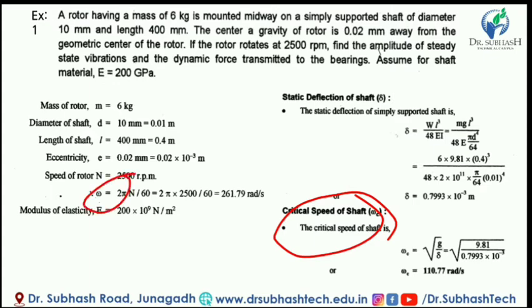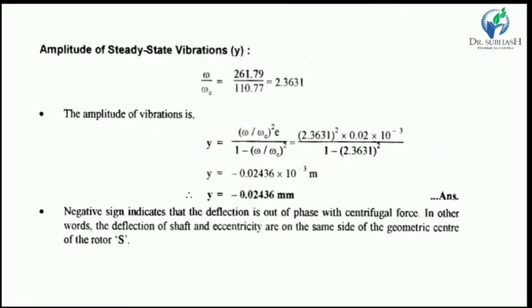Omega is the speed of rotation, or angular speed, of the shaft. From the ratio omega upon omega c, we find the steady state vibration amplitude. So we first have to find omega and the critical speed. The eccentricity is given.